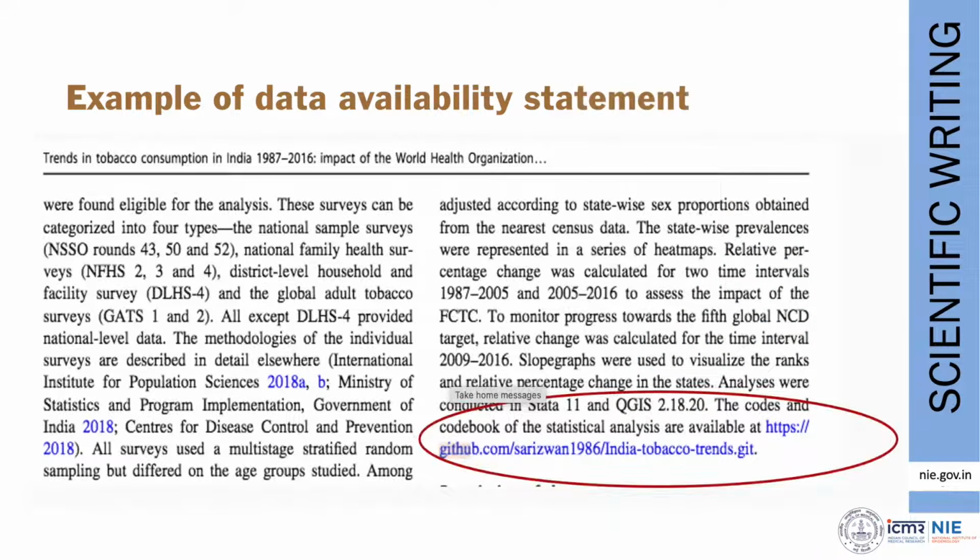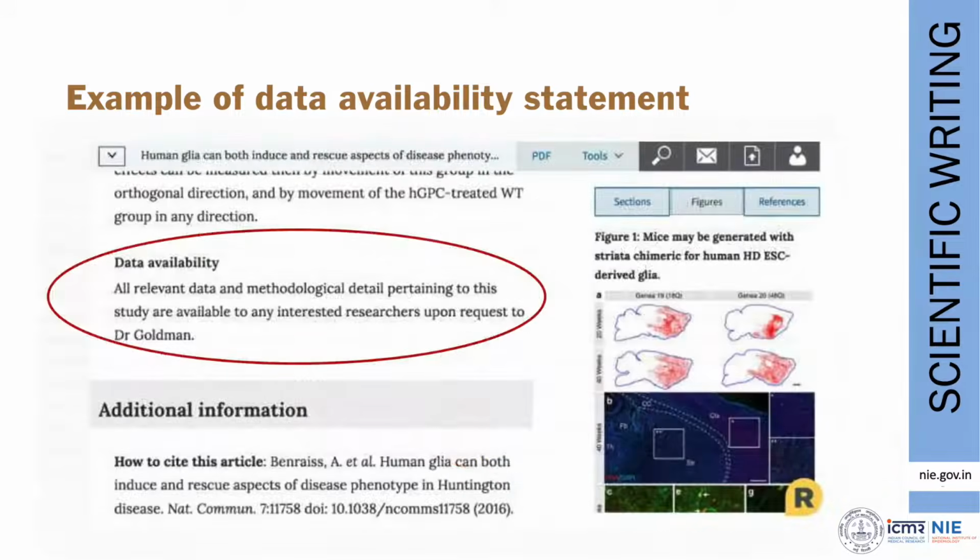So here I have shown you an example from one of my own articles, where at the end of the method section we have written the codes and the code book of the statistical analysis are available at. So you can see that the GitHub link with my name in it. So this is one example where you can share your statistical codes. This is another example where the data availability statement has been mentioned. All relevant data and methodological detail pertaining to this study are available in this particular link.